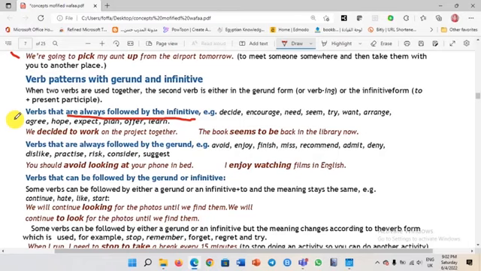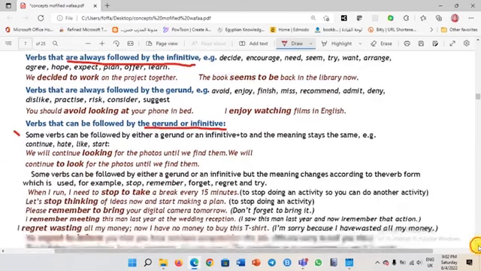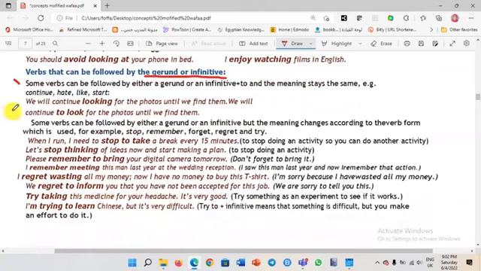Can you say the book seems being? No, seems to be. What about the verbs that are followed by gerund, like avoid, enjoy, finish, miss, recommend, admit, deny, dislike, practice, risk, consider, or suggest? For example, I was just writing the verbs with the gerund. I enjoy watching the films. We avoid looking at our phone.